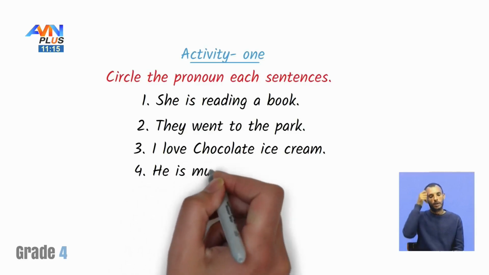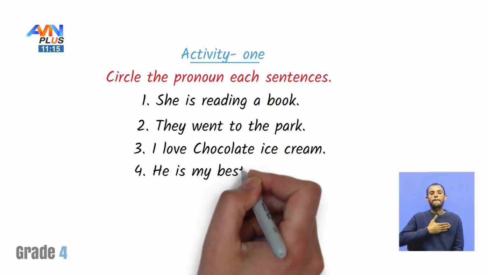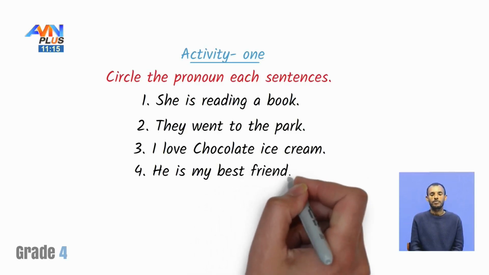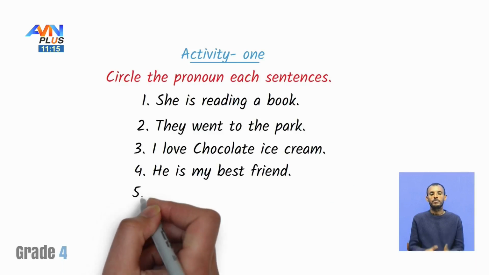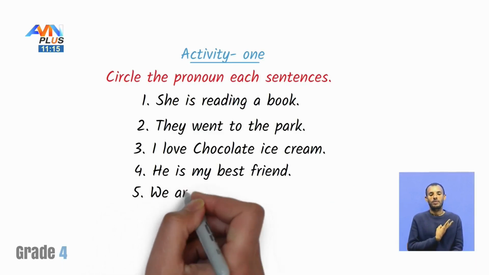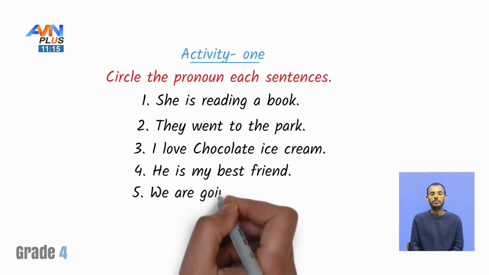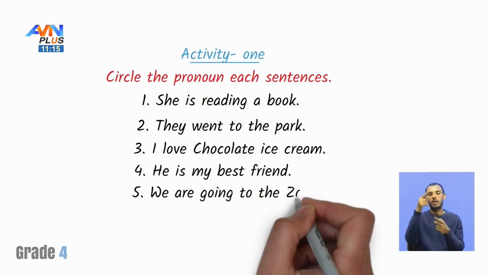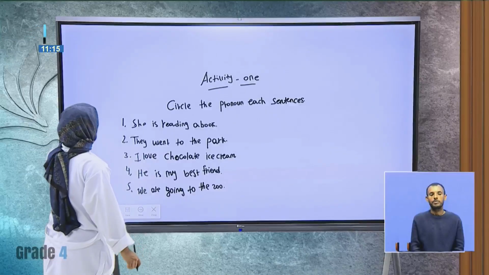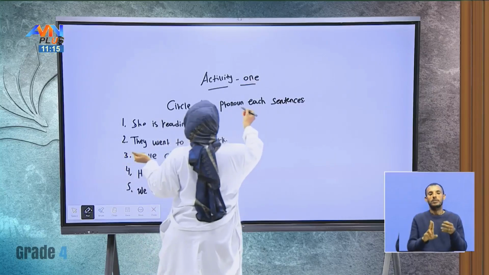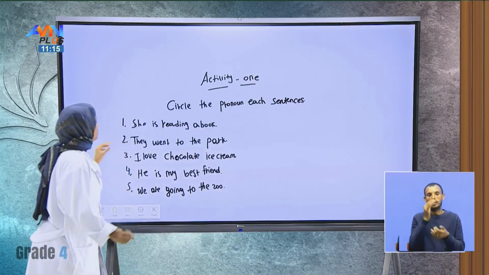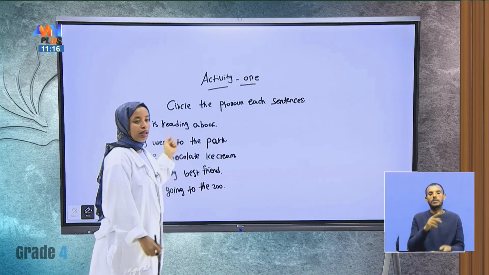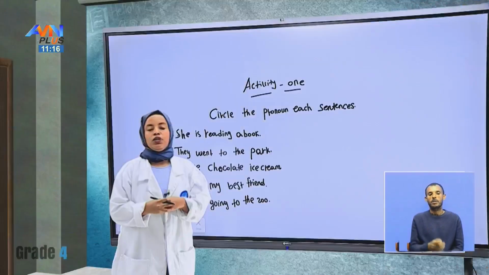He is my best friend. 5. We are going to the zoo. Okay, students, this is your instruction: circle the pronoun in each sentence, and these are the questions. Let me give you 3 minutes to finish and try your activity 1, and I will be here and I will give you correction.